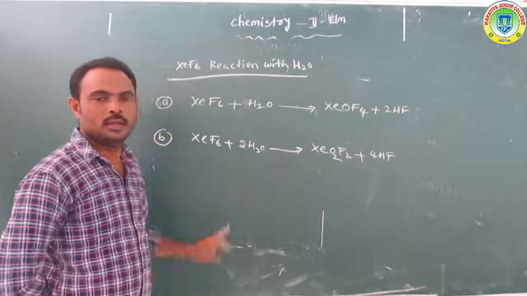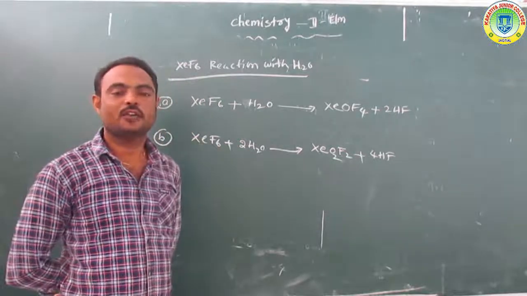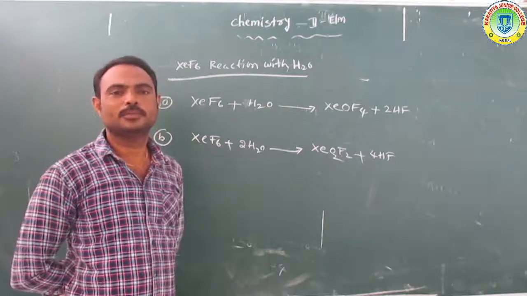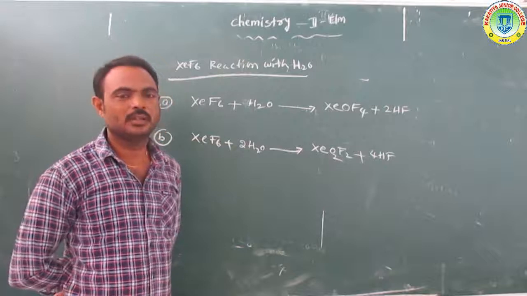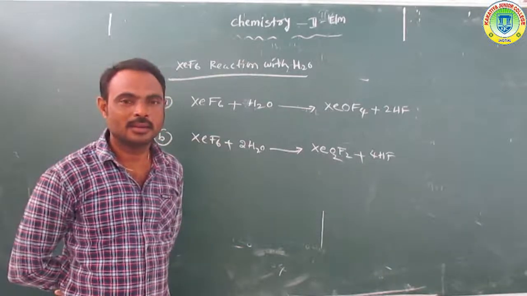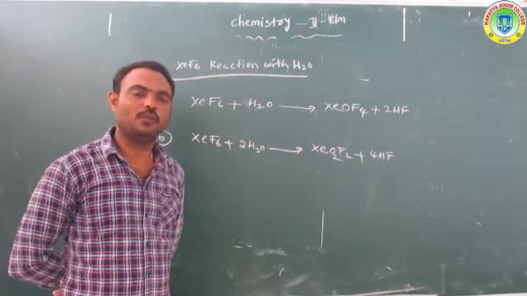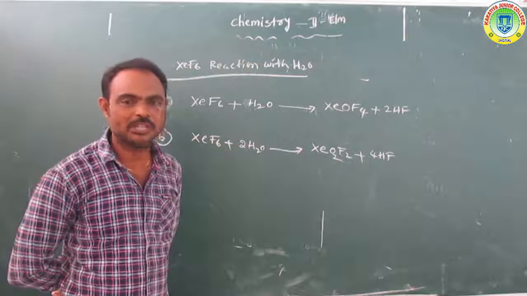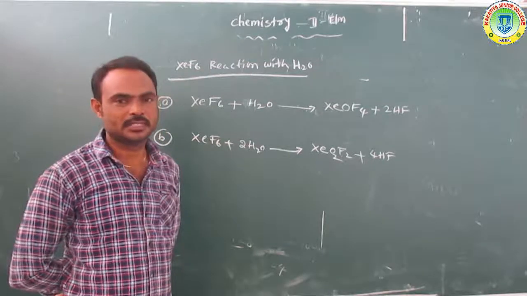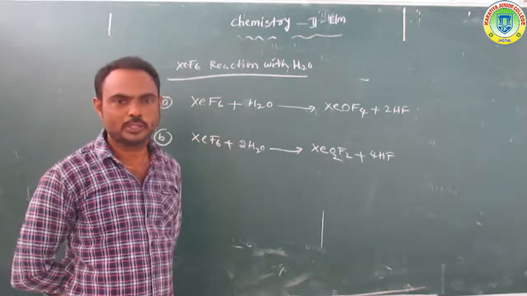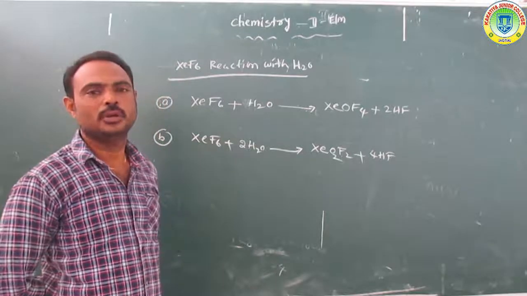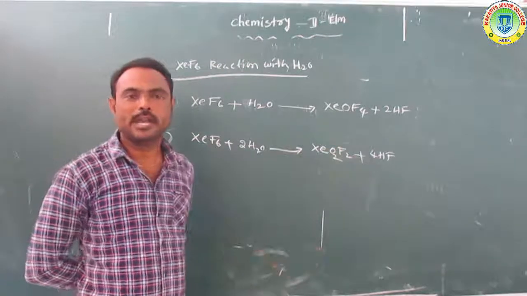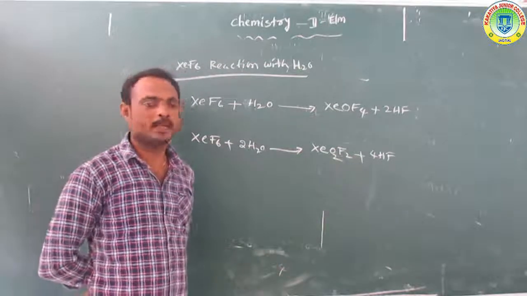So overall, xenon hexafluoride reacts with 2 moles of water molecule to form xenon dioxydifluoride and hydrogen fluoride. What is the chemical equation? XeF6 plus 2H2O gives rise to XeO2F2 and hydrogen fluoride.